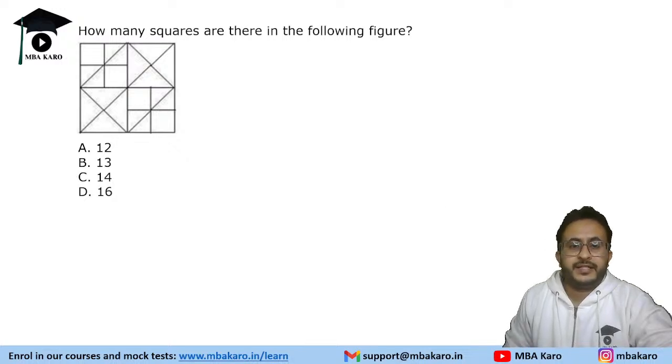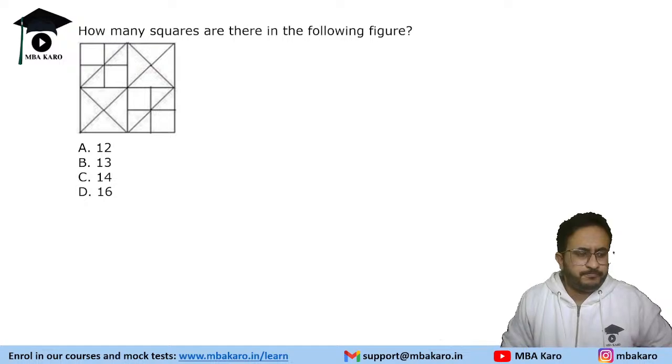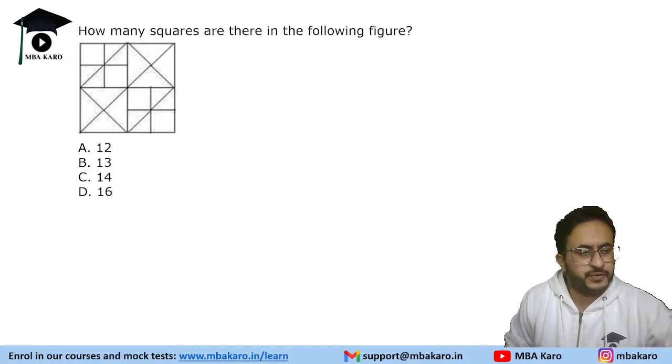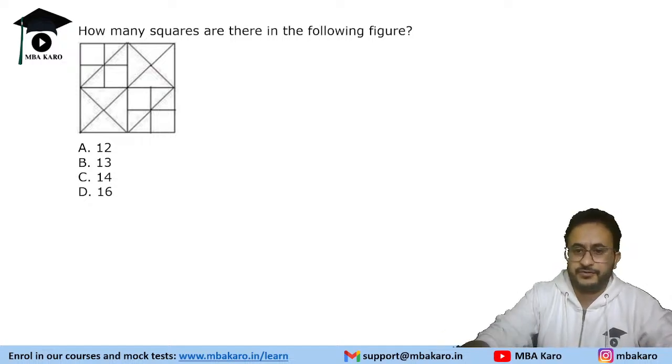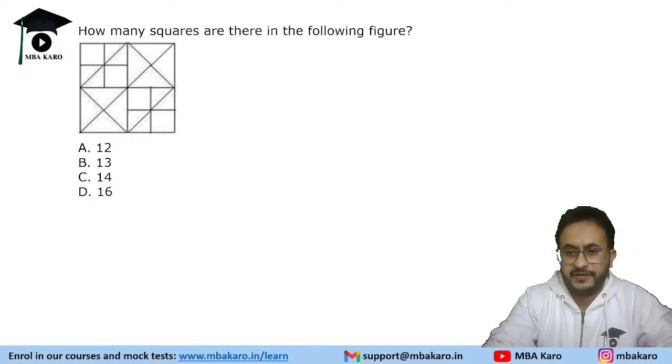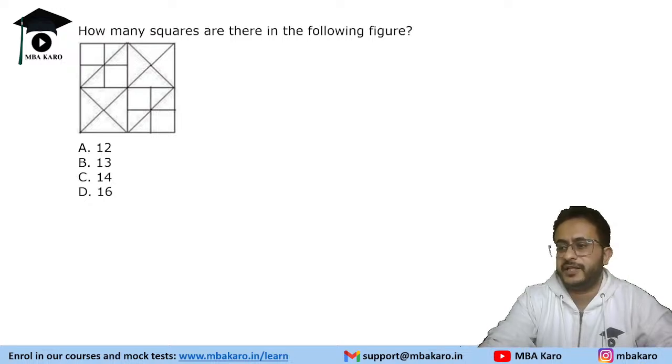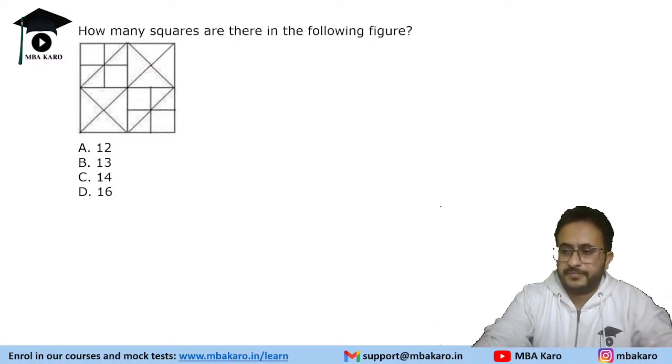How many squares are there in the following figure? So you might get 1 or 2 questions on visual reasoning also. So this session which we are having today has covered all varieties of questions, and this will give you a flavor of how Snap looks like, variety of questions across topics, the difference in the level of 2 consecutive questions. You might get a very easy question and then the very next question could be difficult. So it is about judiciously attempting the paper.